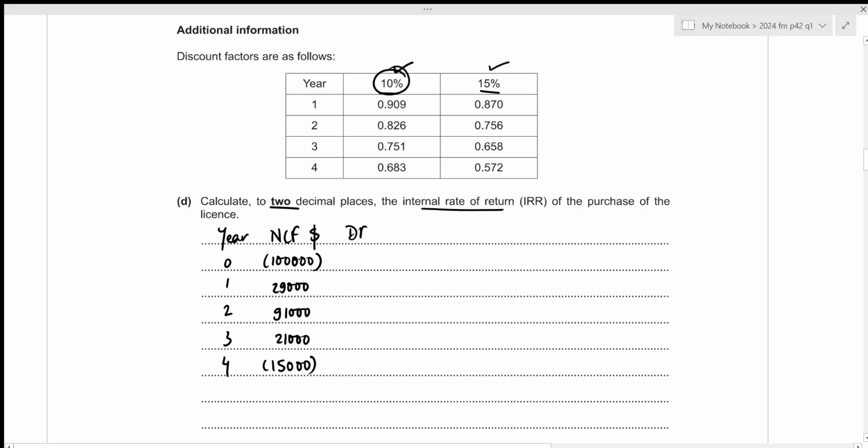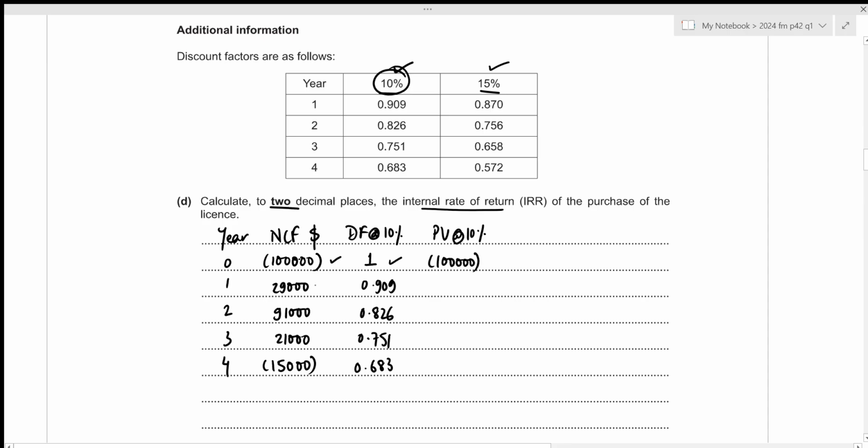So we can write down the discount factors at 10%. For year 0, no matter the rate of our discount factor, it will always be 1. So 1, 0.909, 0.826, 0.751, and 0.683. Now we can calculate the present value at 10%. So for year 0, that will be 100,000 times 1, which again results in negative 100,000.